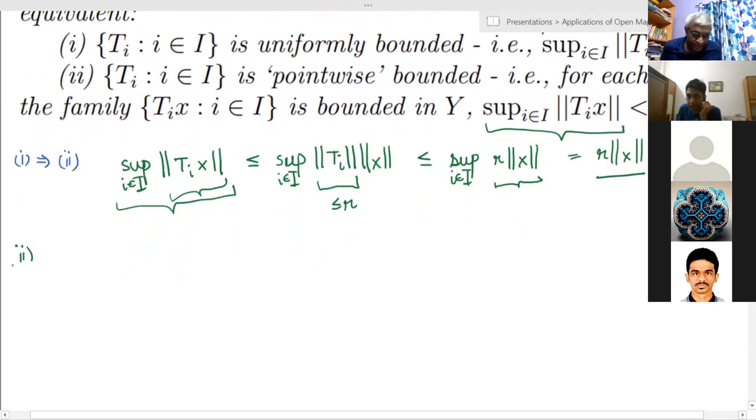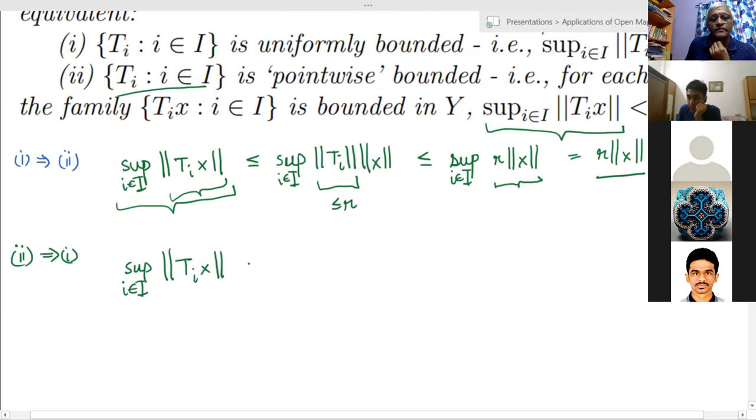And the other direction is pointwise bounded implies uniformly bounded. So suppose we have pointwise boundedness of this collection. Now that means that the supremum over i of ‖Ti x‖ is finite.